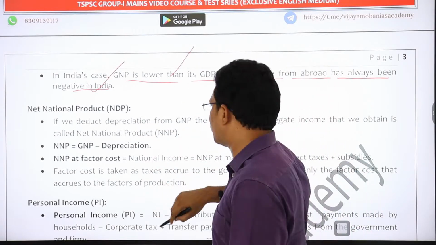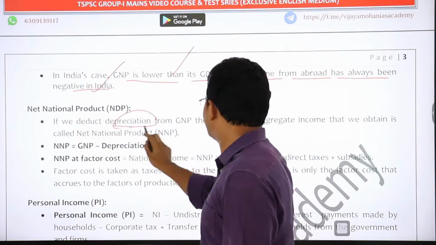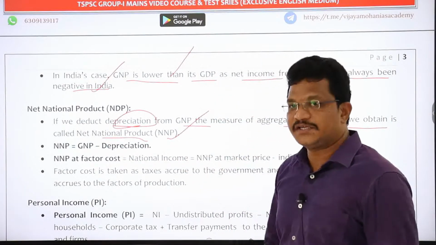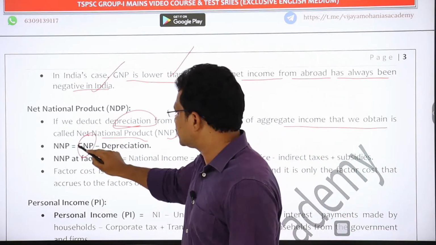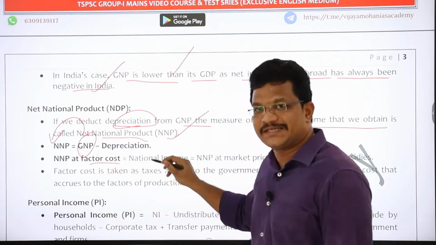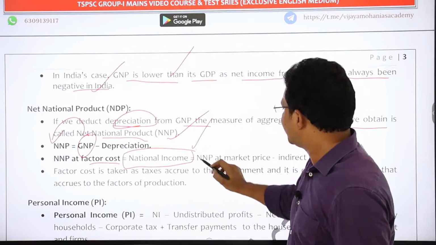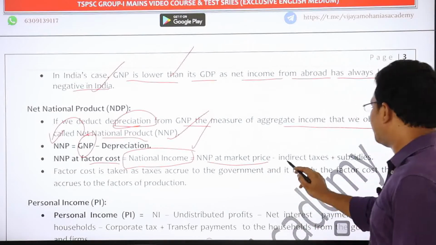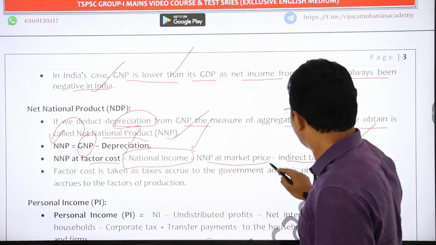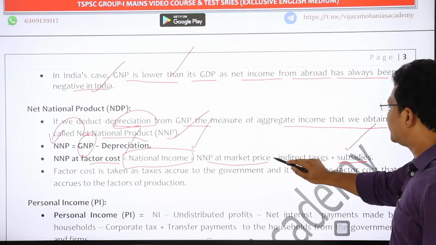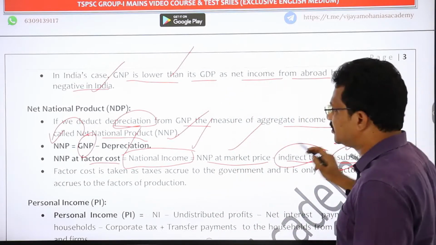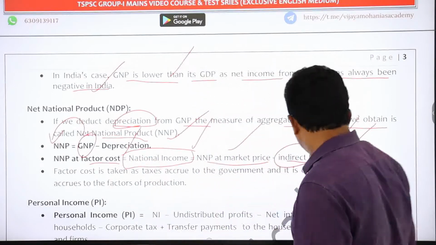Now you can see net national product, NNP. If you deduct depreciation from the GNP, that is gross national product, then the measure of aggregate income that we obtain is nothing but net national product, right? And net national product at factor cost is nothing but national income. And national income is equal to NNP at market price minus indirect taxes plus subsidies, right? At factor cost, you are removing indirect taxes from NNP at market prices, and then you are adding subsidies, then you will get the national income.